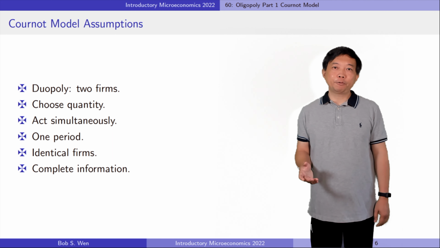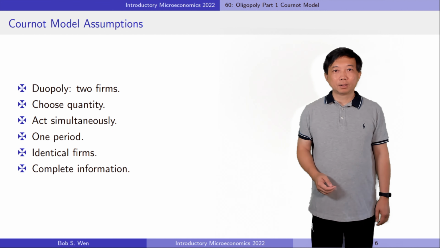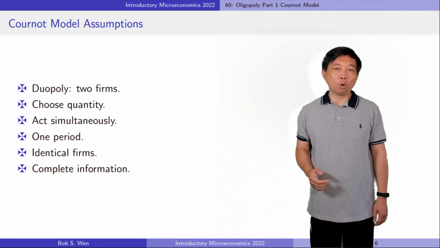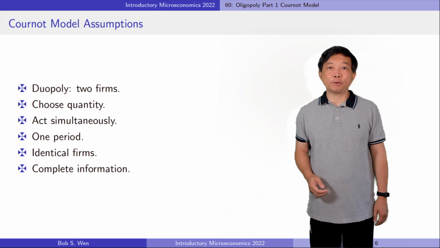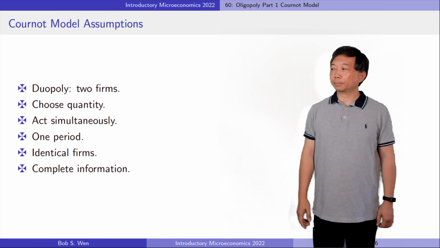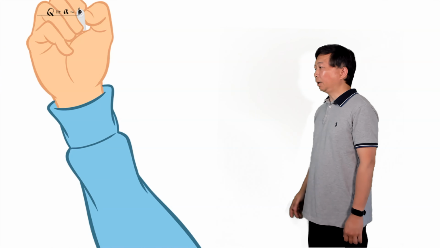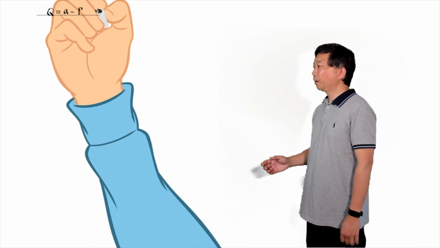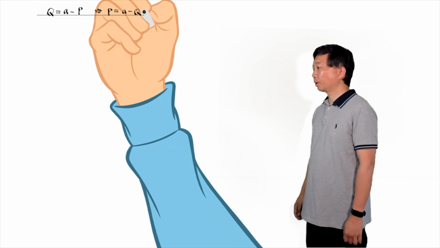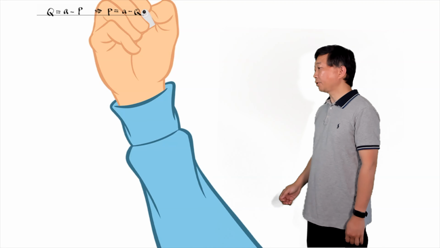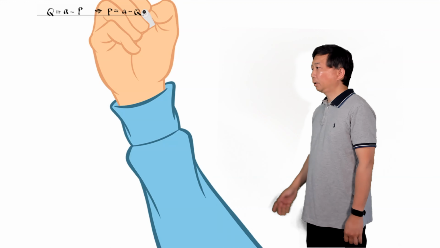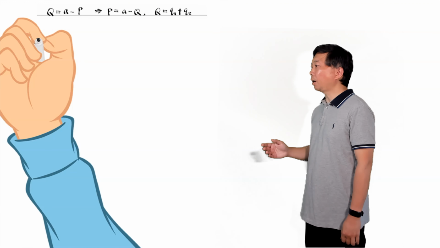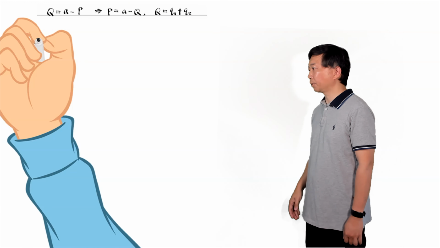Take our ice cream firm as an example. Suppose there are two ice cream firms in the local market and all the above assumptions are satisfied. The market demand is Q equals A minus P. The inverse demand function is P equals A minus Q. The market output Q is the sum of the quantities of the two firms.